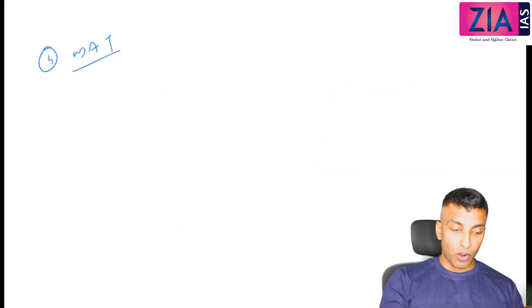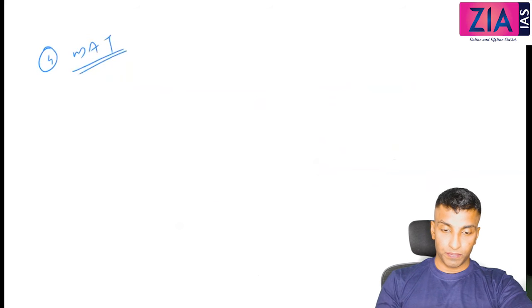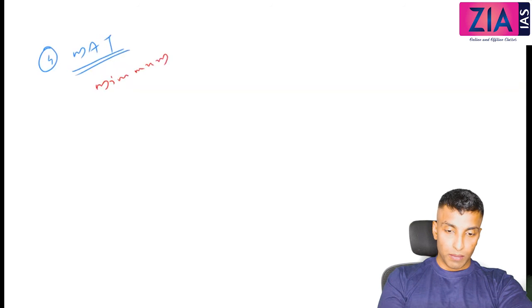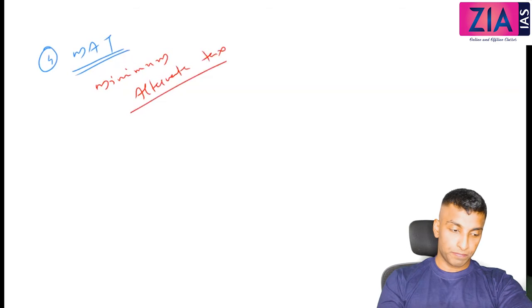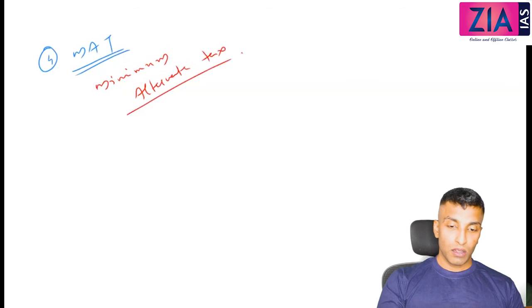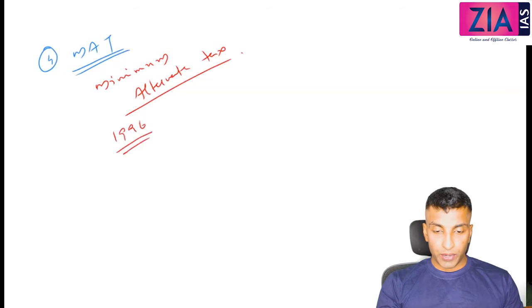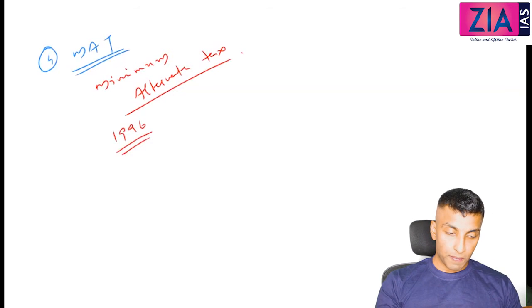Now the fourth one, MAT, minimum alternate tax. It was introduced in 1996. Firstly, you write it is introduced in 1996. It is imposed on firms.